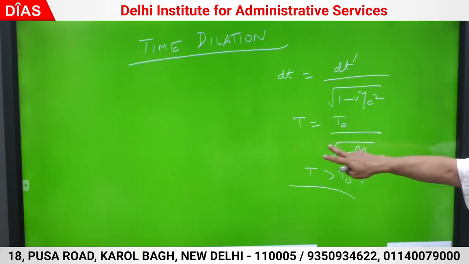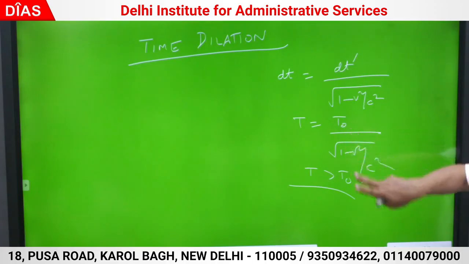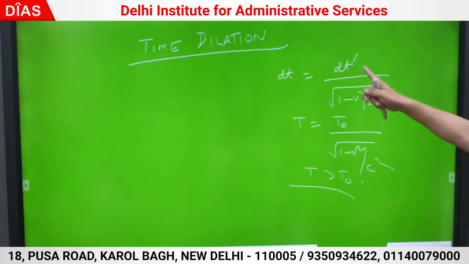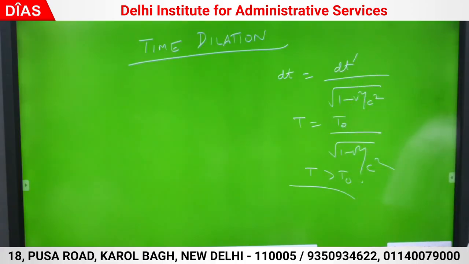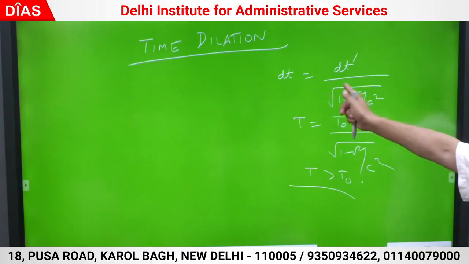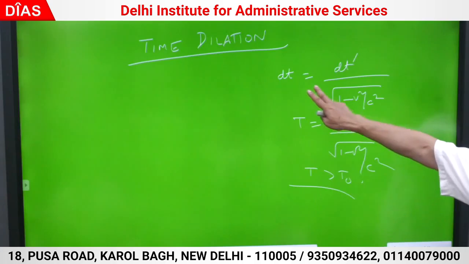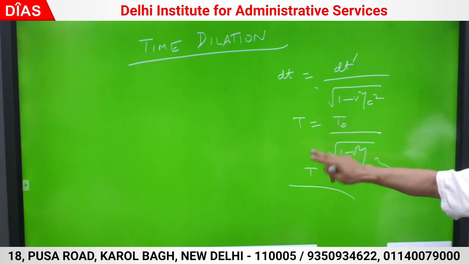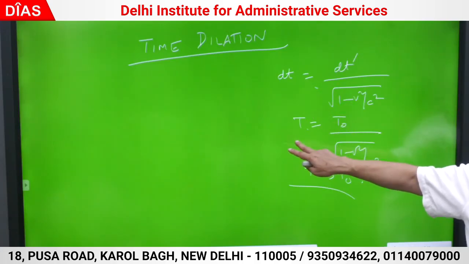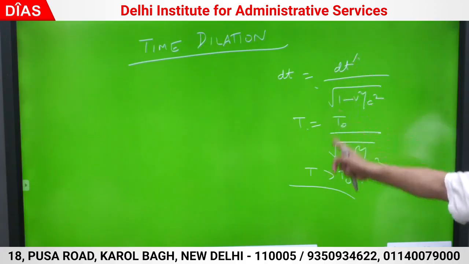चाहे वो लिखूं चाहे ये लिखूं, दोनों एक ही बात है, टाइट ऑपोजिट. dt डैश को मैंने कह दिया t0. t0 is the proper time interval when dt dash measured in moving clock. Measured in moving clock. dt dash is measured when v is 0. dt is the time interval when it is moving by velocity v, which I am calling t. Moving time interval is increased, dilated. T naught is the proper time interval. T naught or dt dash, they are same.